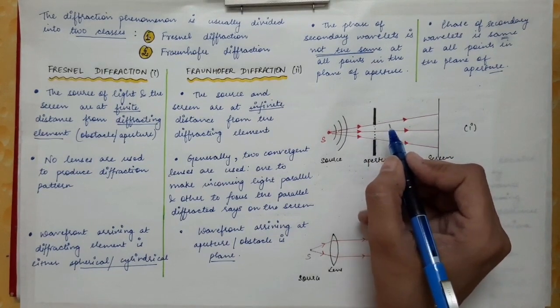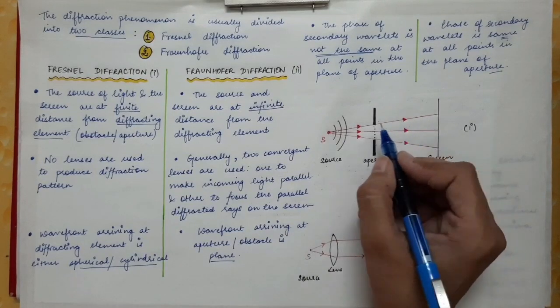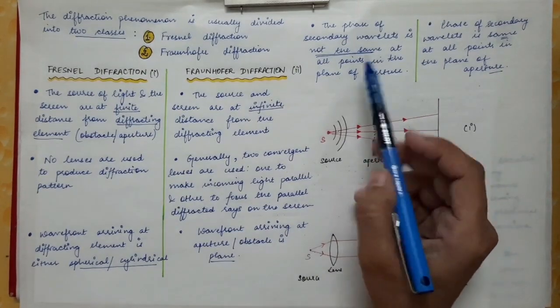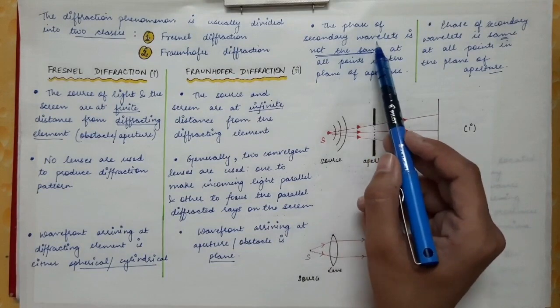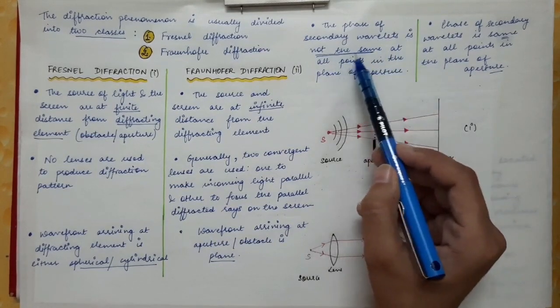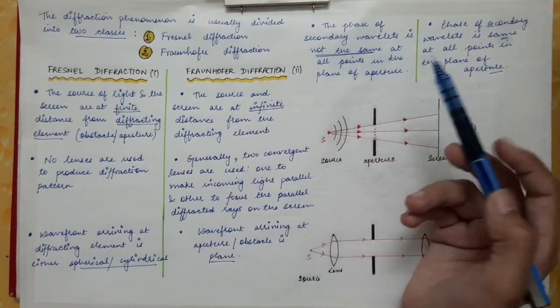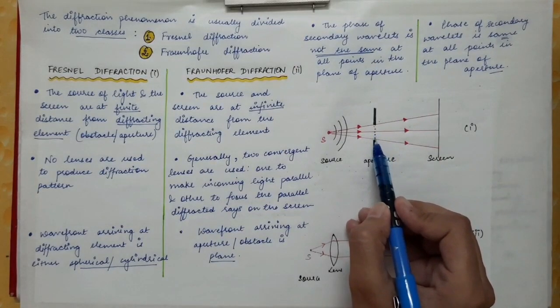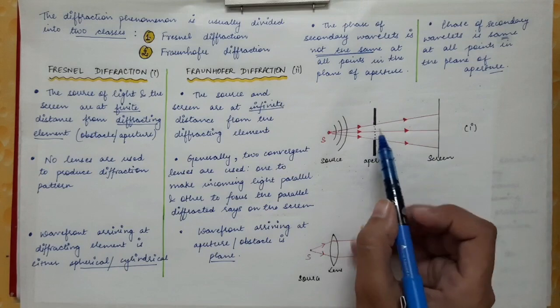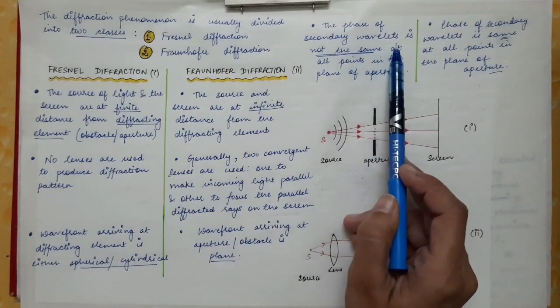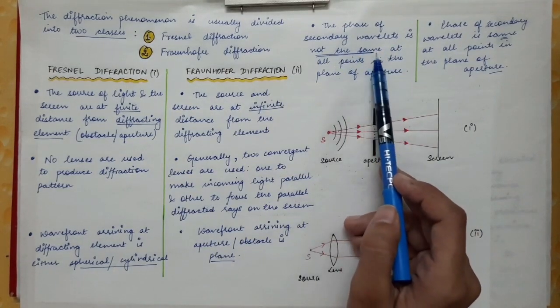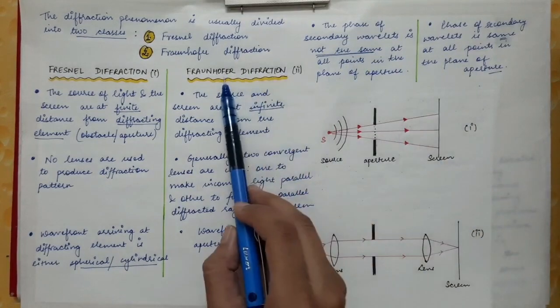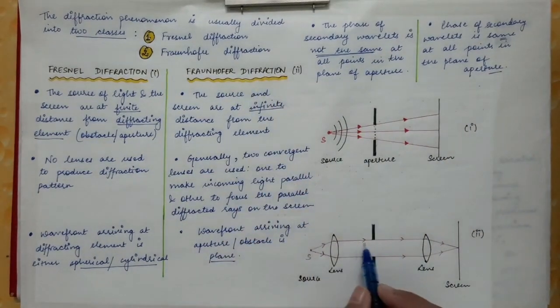So this is how the wave propagation occurs. Now the phase of secondary wavelets is not the same at all the points in the plane of aperture. So at all these points on the plane of the aperture, the phase of the secondary wavelet will not be the same. Whereas in case of Fraunhofer diffraction, we have a plane wavefront.